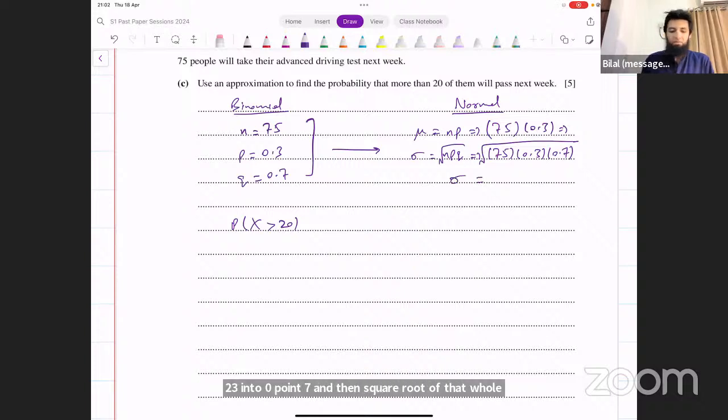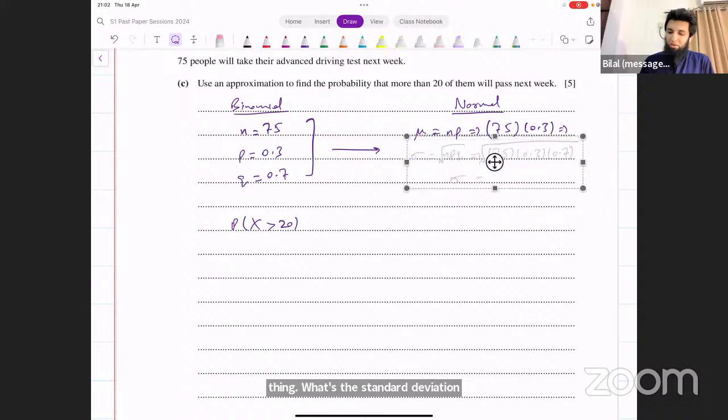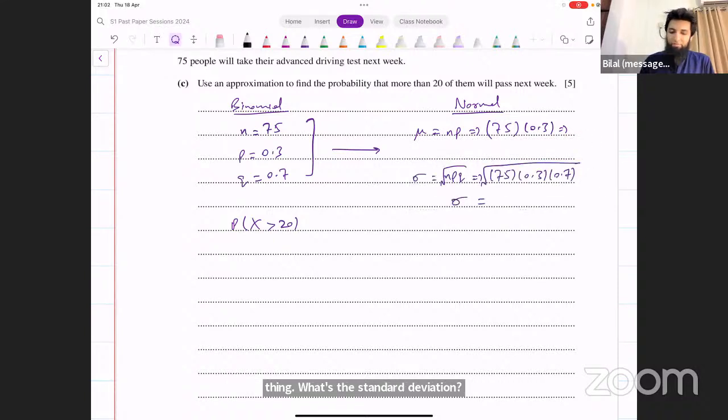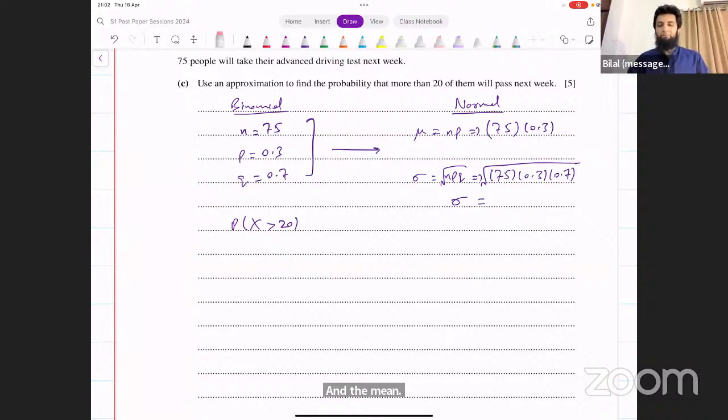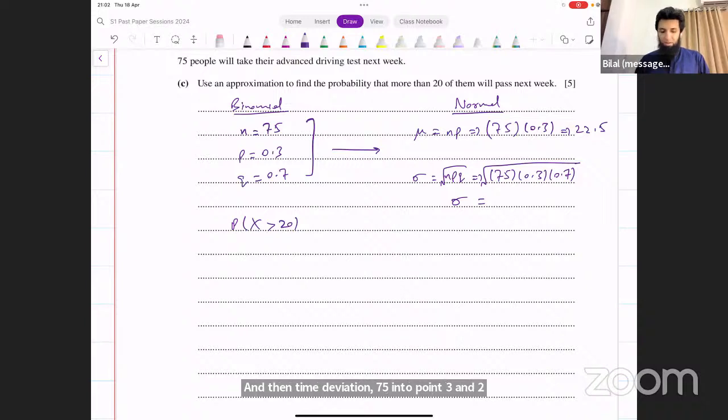What's the standard deviation? And the mean? What are the values of the standard deviation and the mean? Okay, so 22.5, that's the mean. And then standard deviation, 75 into 0.3 into 0.7. That's 15.75, and the square root of that. I'm going to leave it like this so that we use exact values later. Square root of 15.75. Okay, these are the mean and standard deviation.